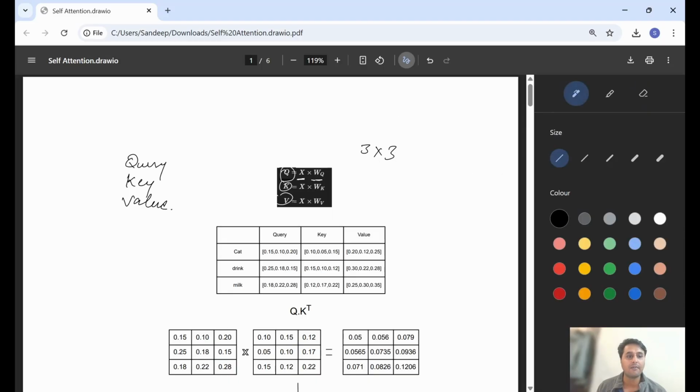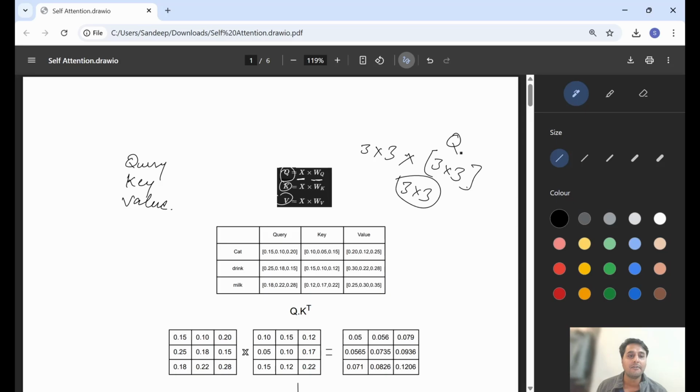After that, we will create again a 3 by 3 weight matrix that has random weights that can be learned during the backpropagation. After multiplying this, that will give us a 3 by 3 matrix.